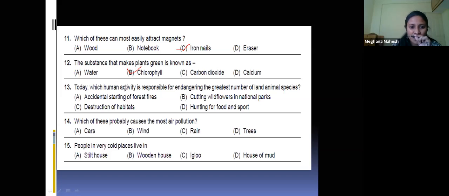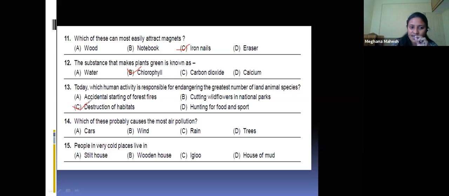Next, which human activity is responsible for endangering the greatest number of land animal species? It is C, destruction of the habitats.